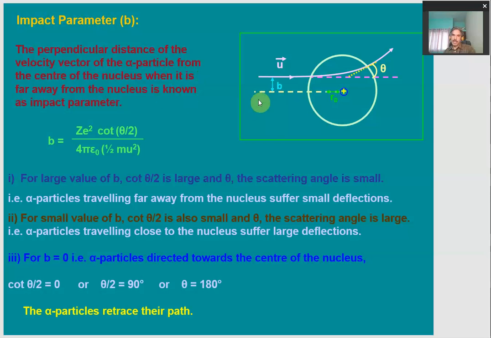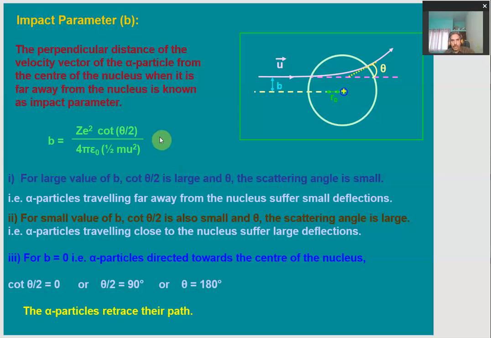It also gives the information about how close to the nucleus the alpha particle will pass. It is given by b. So this perpendicular distance is called the impact parameter. It is given by b is equal to Z e square cot theta by 2 divided by 4 pi epsilon naught times half m u square.